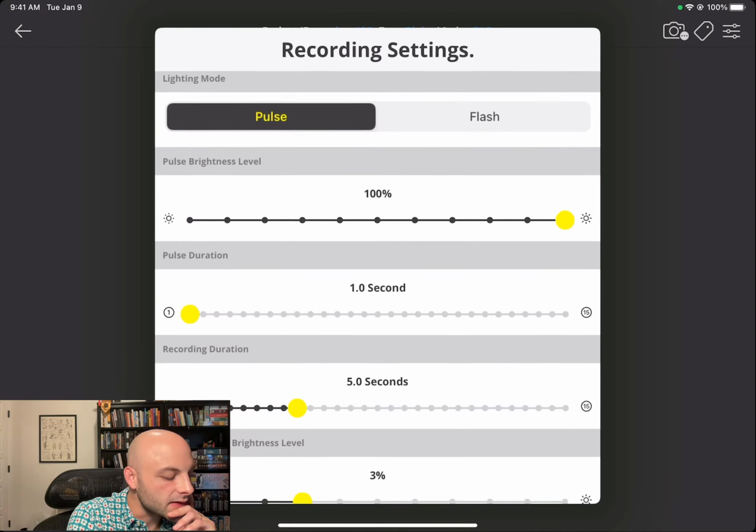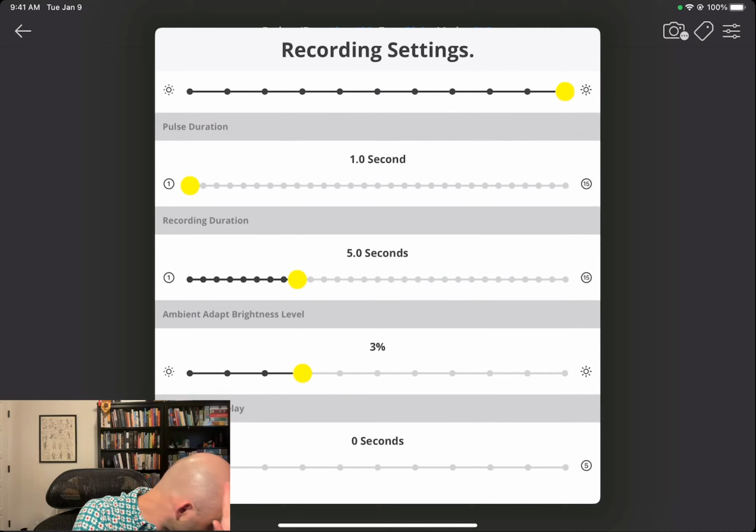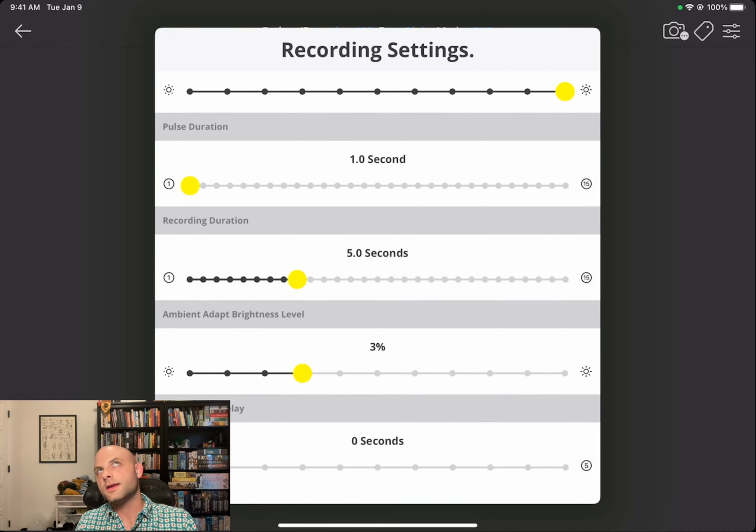And then one final thing that I'd like to note is the ambient adapt brightness level. This is nice. What it does is it stabilizes the environment that the eye is seeing as far as light is concerned. So we're all aware that depending on what lighting of room you're in, the pupil will have a different starting and stopping, or not stopping, position actually. It'll go all the way to whatever the luminescence is of the light. I don't remember the lumens of the light on the back of an iPad, but it is consistent across all of their devices, iPad and iPhone. But yeah, the ambient adapt brightness level, that starting diameter for the environment, can be important.